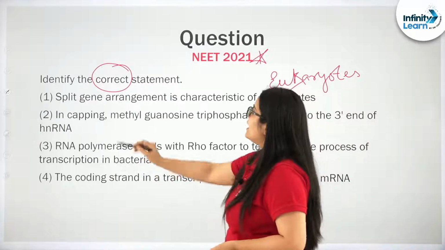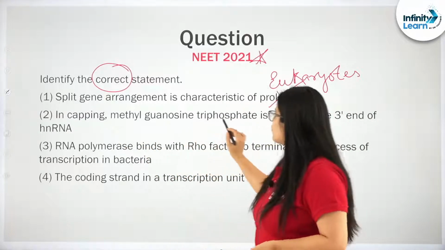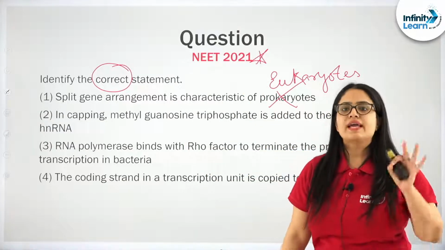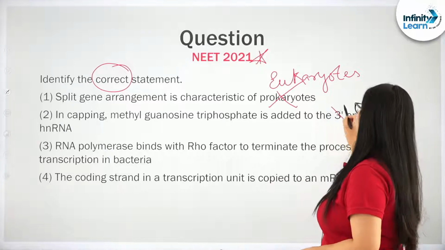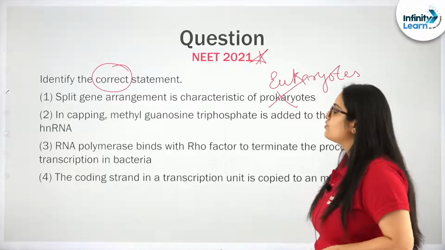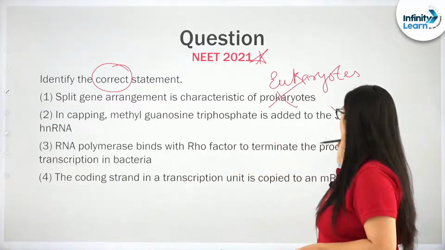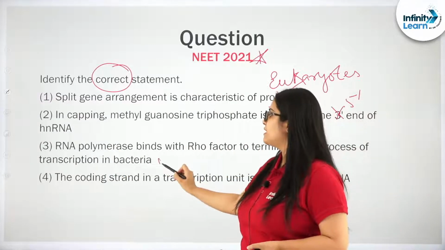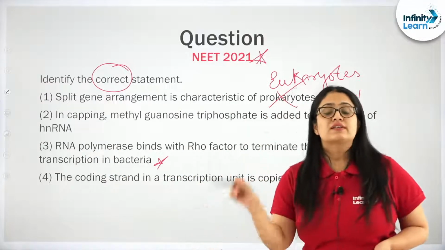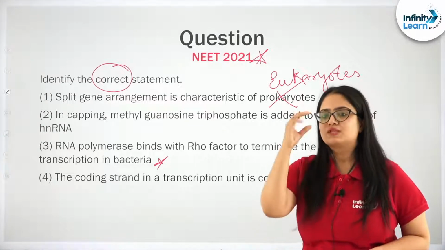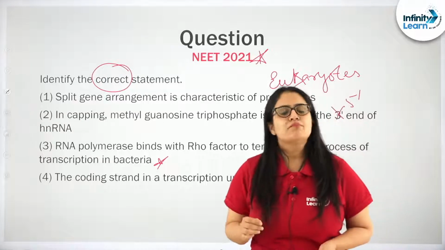Next statement. In capping, methyl guanosine triphosphate is added to the 3' end of hnRNA. No, capping is done on the 5' end. Tailing is done on the 3' end. RNA polymerase binds with the Rho factor to terminate the process of transcription in bacteria. Yes, Rho factor and sigma factor, if you remember students, provide specificity to RNA polymerase.